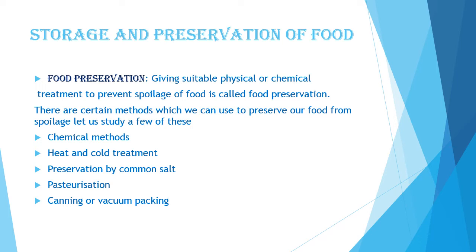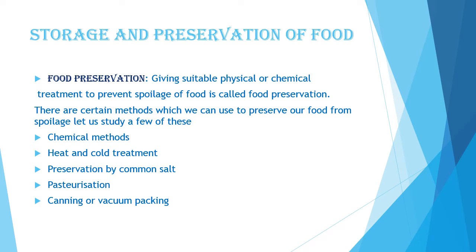Food spoilage can be prevented by using certain chemical substances which can check the growth of microorganisms. Such chemical substances are called food preservatives. Sodium benzoate, citric acid and potassium metabisulfite are some common food preservatives that we use in our food items.